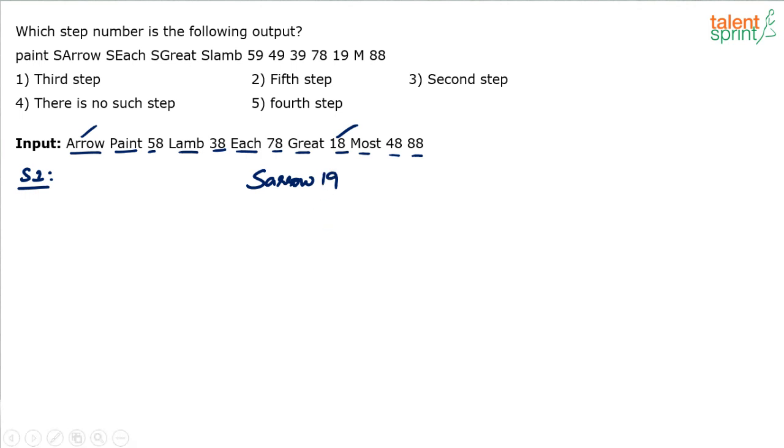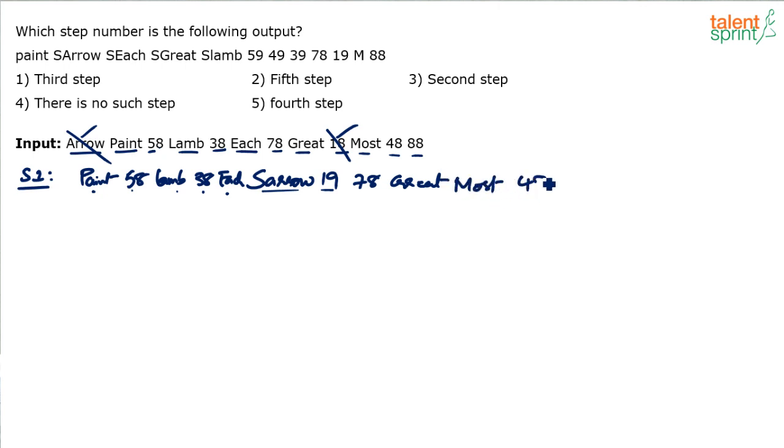Now keep everything else as it is, right? So remember, this is the 6th position. So we will keep 5 elements before S arrow. Arrow anyway has been moved, 18 has been moved. Now paint 58, lamp 38, each have to come before this, right? So 1, 2, 3, 4, 5 positions. Then we have got S arrow and 19, and now everything else has to be taken on the other side. So up to each has been obtained. Now we will get 78, grade, 18 has been moved and made 19. Then we have most, 48 and 88.